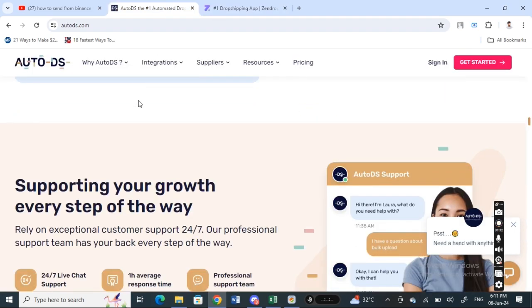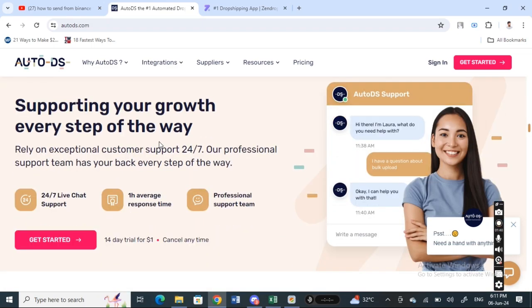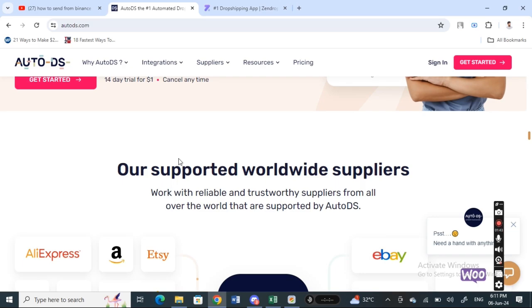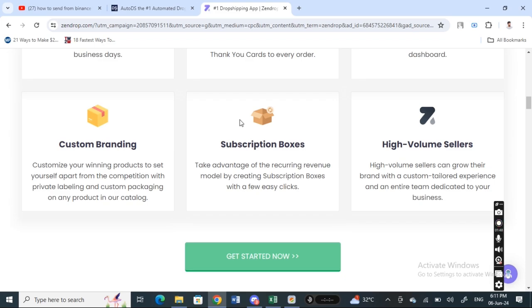AutoDS provides automation capabilities and a more streamlined process for pricing, order fulfillment, inventory management, and real-time tracking, and for all those services. Whereas Zendrop offers fast shipping and ease of use options. It's good for high quality products. It provides automated fulfillment, private labeling, and those types of features.